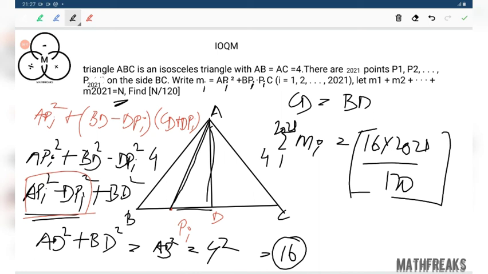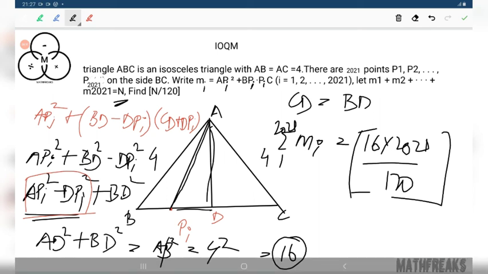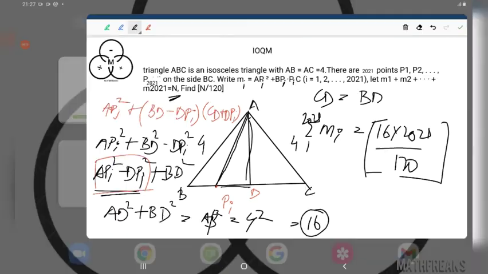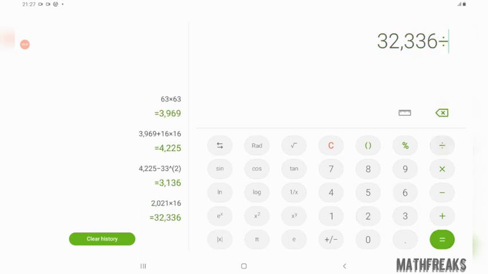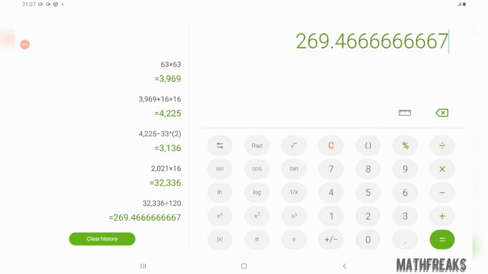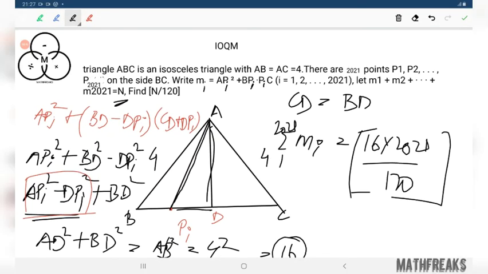This is a very difficult calculation, I cannot do this. 2021 into 16 divided by 120 gives 269. We need to find the box, so the answer will be 269. This is the answer.